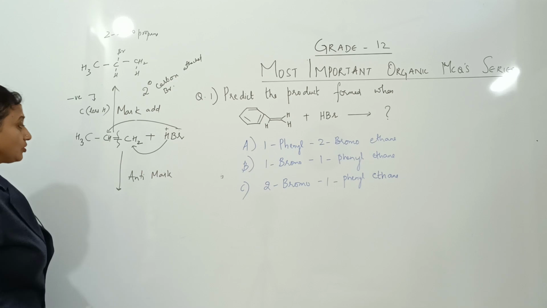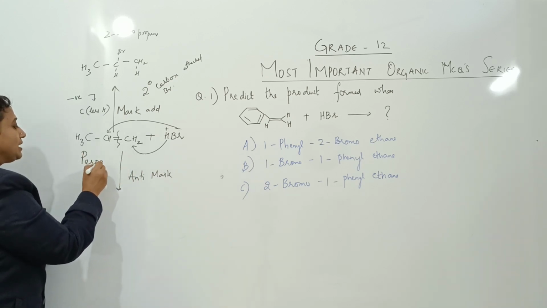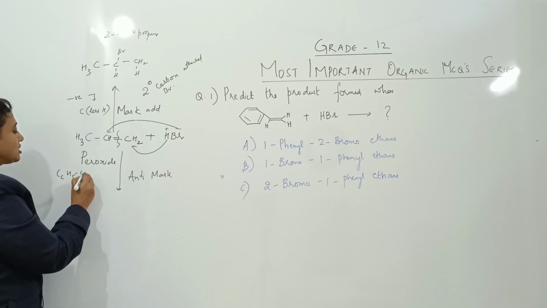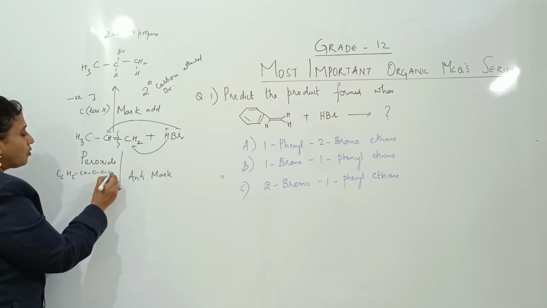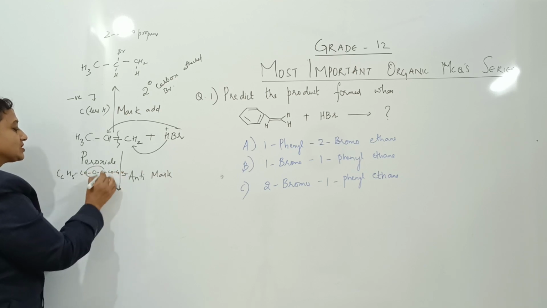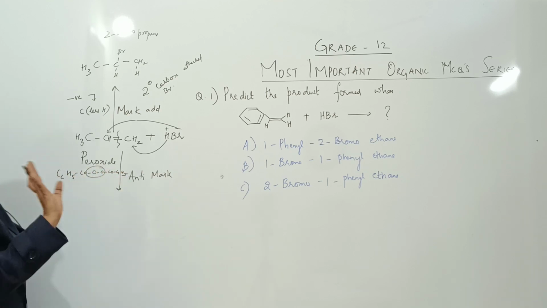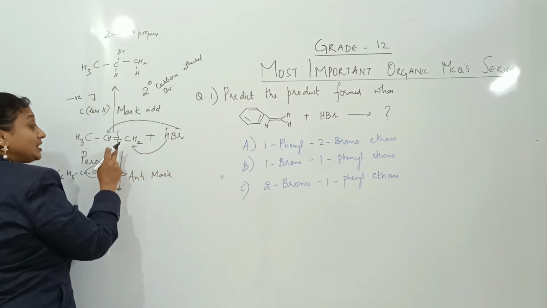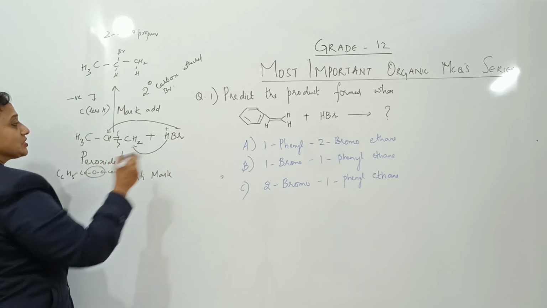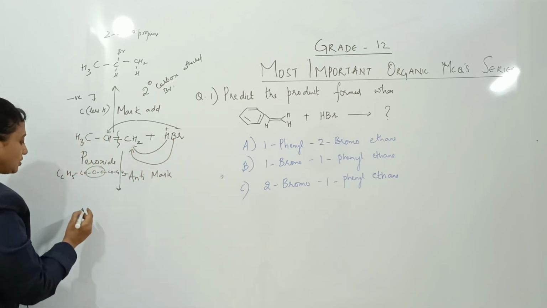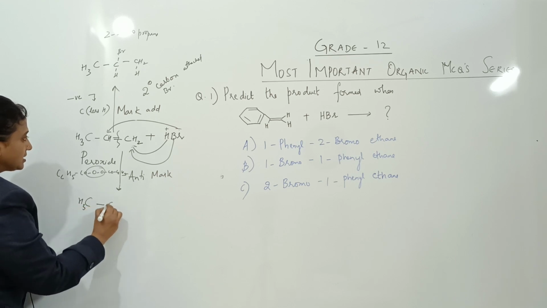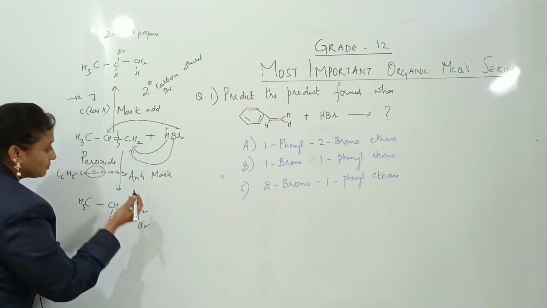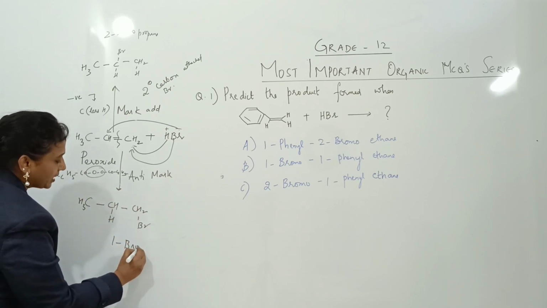Now, in anti-Markovnikov addition, the important thing you should remember is that you'll have a peroxide, for example benzoyl peroxide. What is a peroxide? Something which has an O-O bond is a peroxide. So if you have peroxide, simply do the opposite: the negative part goes and adds to the carbon having more hydrogens. This time Br goes and adds here. Now what will I get? CH3, CH2, CH2Br. What is this compound? This is 1-bromopropane.